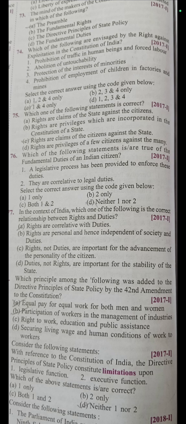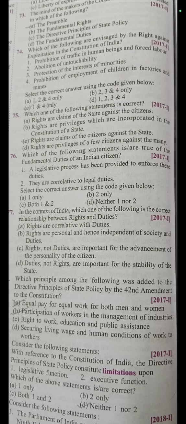Article 39 is telling about securing opportunities for the healthy development of children. Article 39A is saying to promote equal justice and to provide free legal aid to the poor. The third one is to take steps to secure the participation of workers in the management of industries under Article 43A. The fourth one is Article 48A, which is saying to protect and improve the environment and to safeguard forests and wildlife.